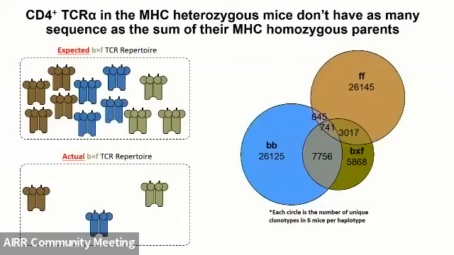And what we actually see is the actual repertoire of these F1 animals is heavily restricted, which was very surprising to us. So these circles here are just a representation of the number of unique clonotypes that we see in the composite repertoires from 6 of these animals that we've sequenced. So for instance, the B circle, that is the composite repertoire of 6 mice from our cohort, and we're just looking at all the clonotypes that show up in those 6 mice.